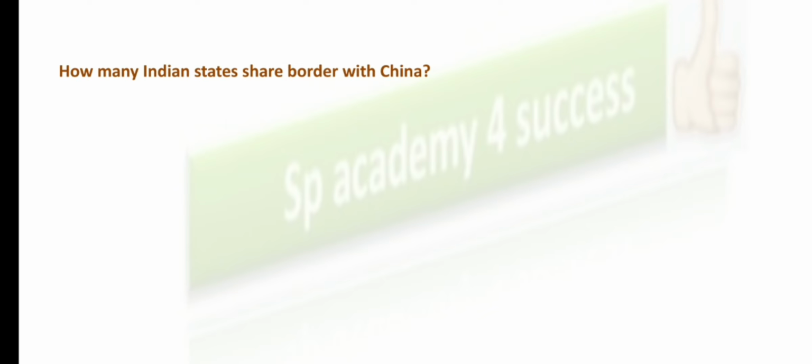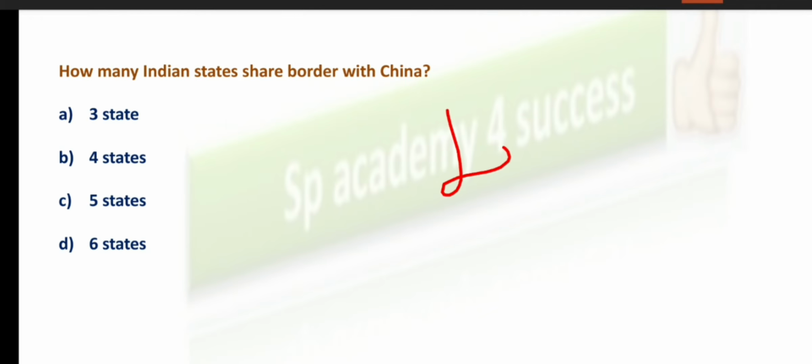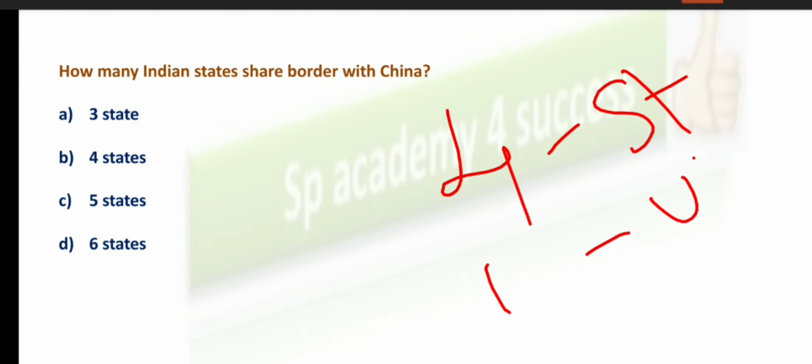How many Indian states share a border with China? Just now we had an explanation for this. See the options here. We know that 4 Indian states are sharing a border with China. So don't get confused. We have 4 Indian states and 1 union territory.